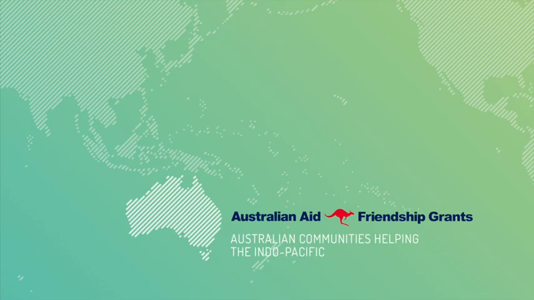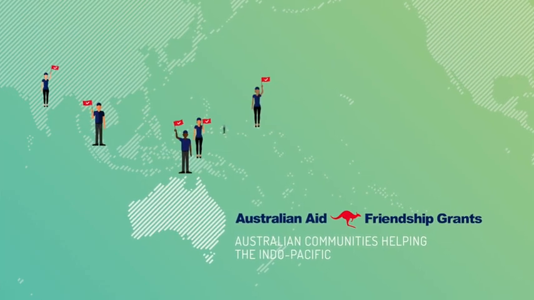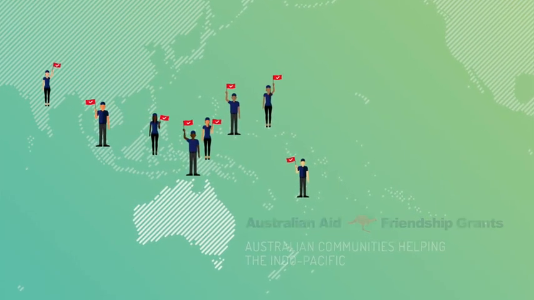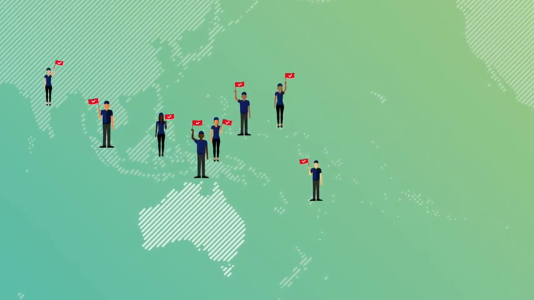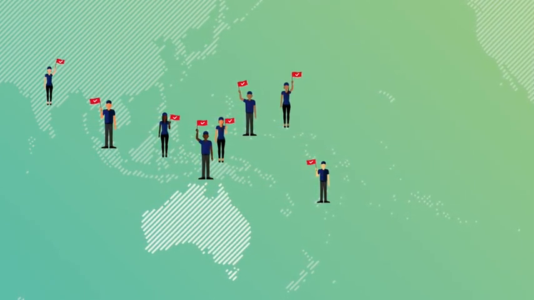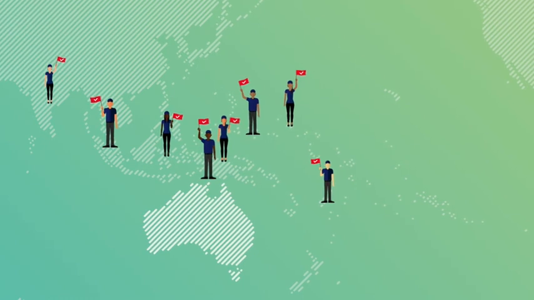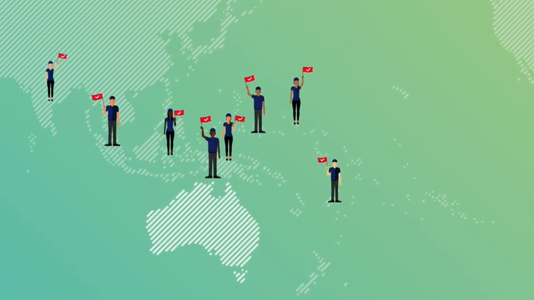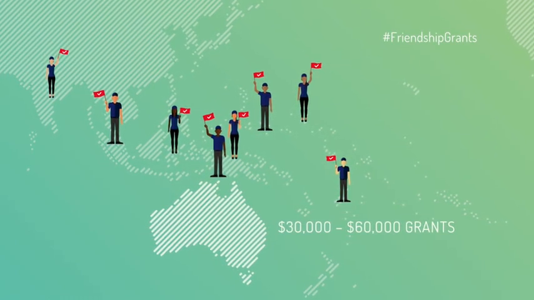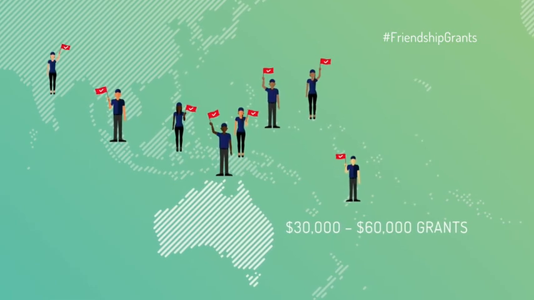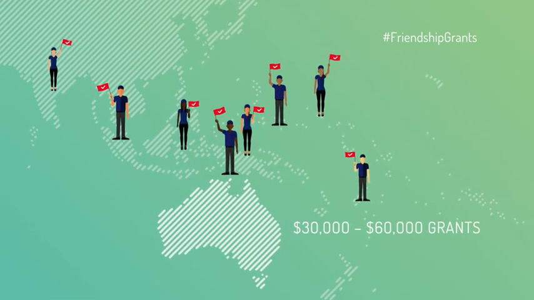Australian Aid Friendship Grants will bring more Australian community organisations into the Australian Aid program by providing funding for them to expand or enhance their existing overseas aid activities, including through new projects. Eligible Australian community organisations are encouraged to apply for funding of $30,000 to $60,000 in 3 annual grant rounds.